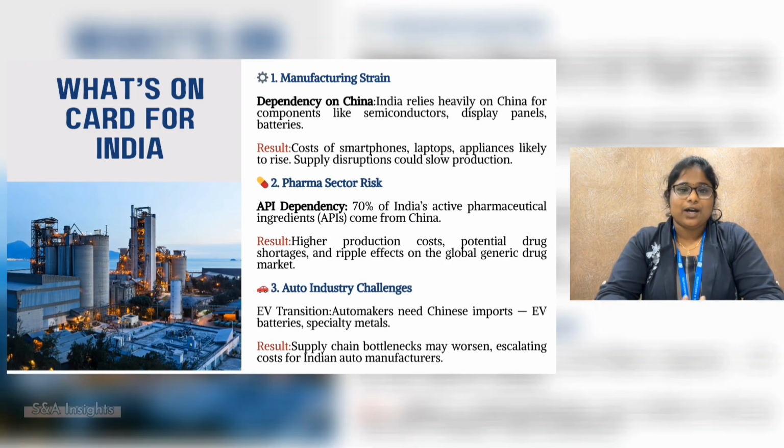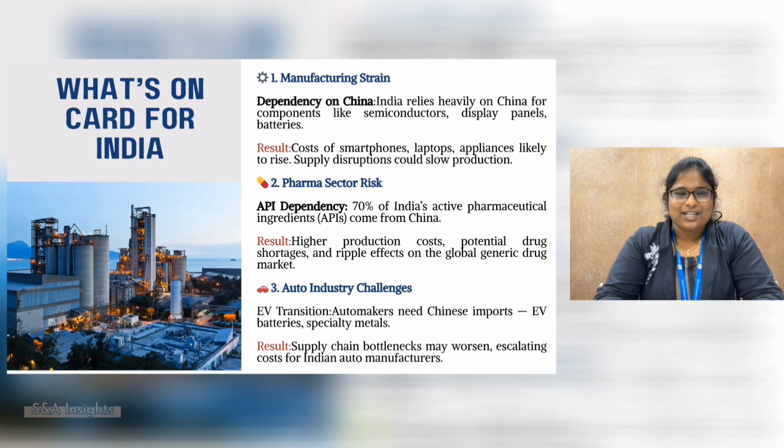So now let's talk about how we are going to be impacted from this. First is manufacturing strain and tech import, which is heavy dependency on China for semiconductors, batteries, and display panels. The US also seeks to decouple from China in tech supply chains. This creates a shared vulnerability. Both nations need alternatives to China. The opportunity for India is that India can align with the US firms looking to relocate manufacturing. This may bring joint investments in chip fabrication, EV tech, and clean energy infrastructure.